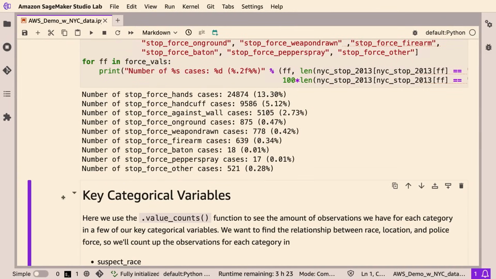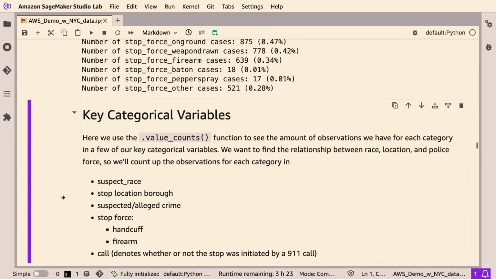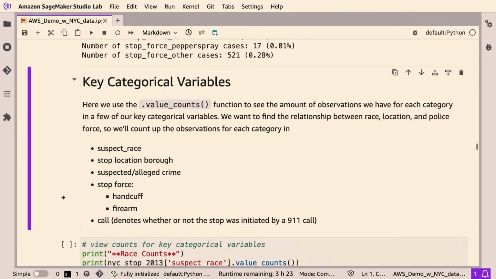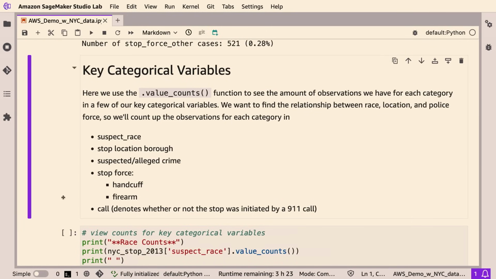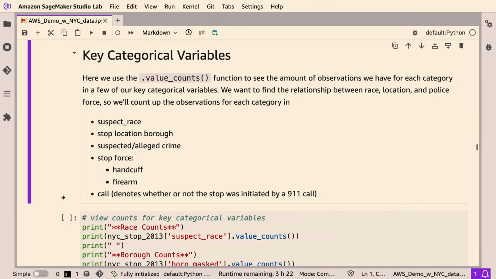Yeah, exactly. So then let's look at some key categorical variables. To do that, we're just going to use the value_counts function to see the amount of observations that we have for each of the categorical variables that we say are key to this data. From there, we will want to find some relationships between race, location, and police force. So we'll count up the observations in each of these categorical variables.